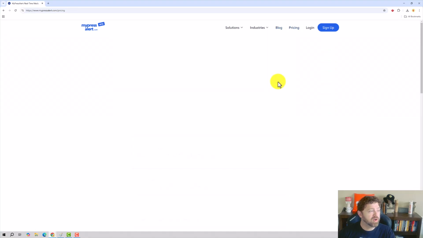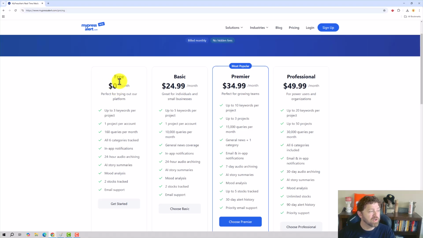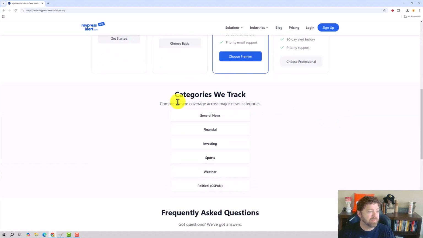Let's check their pricing before we log in here. Pretty affordable. $0 a month to start. That's pretty good. Get 3 free keywords. So if you're using Google right now to monitor maybe your name or your brand name, and that's the only one you got, I think that's pretty good. But it looks like this is geared more to sell to agencies or groups with lots of keywords they're trying to track, lots of subject matters they're trying to stay on top of.